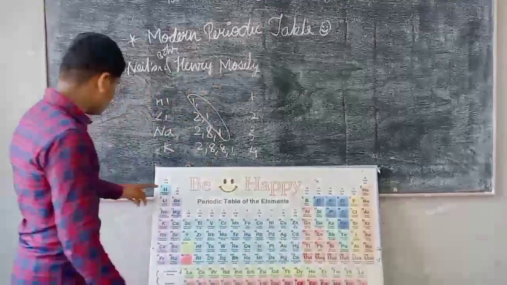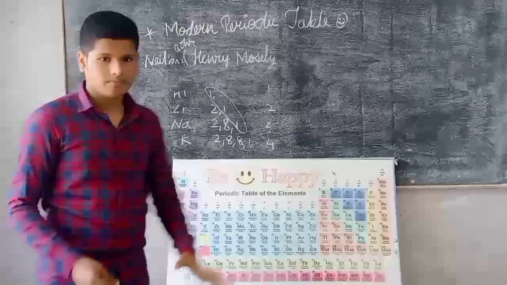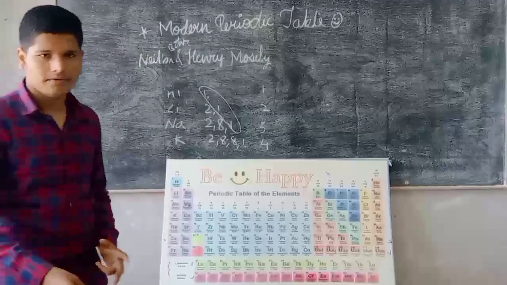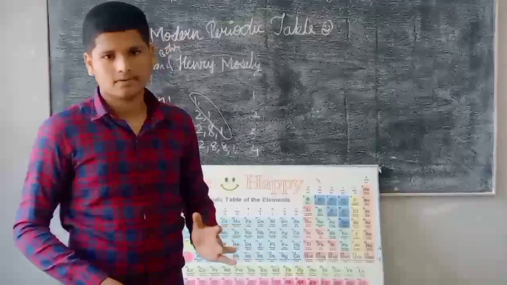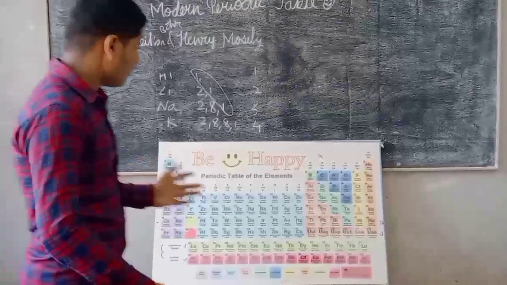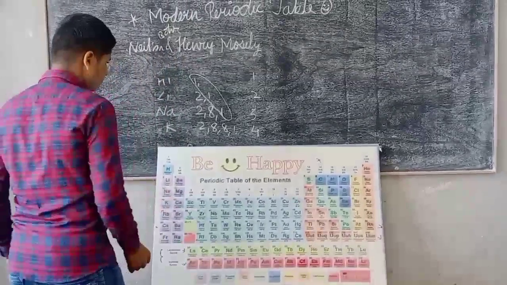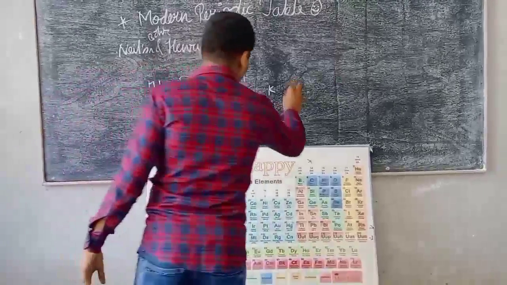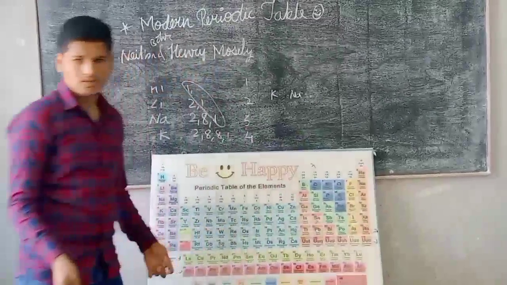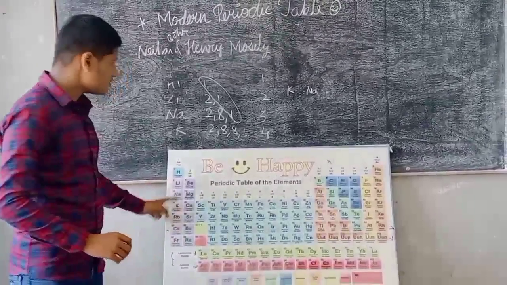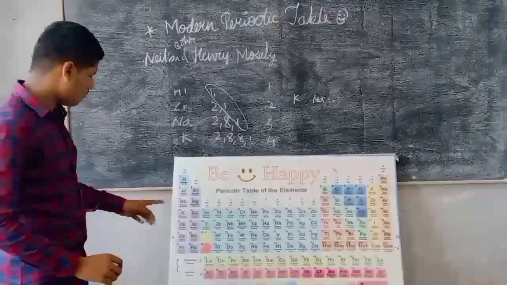Metallic characters. What is metallic character? The elements which show high reactivity are known as metallic. High reactivity means losing electrons fast, like potassium. Potassium is highly reactive, and sodium is also highly reactive with oxygen, with water, and with hydrogen. Potassium is more reactive than sodium.